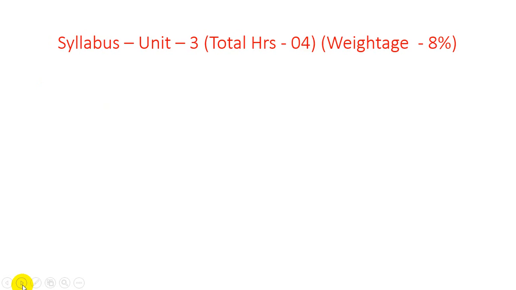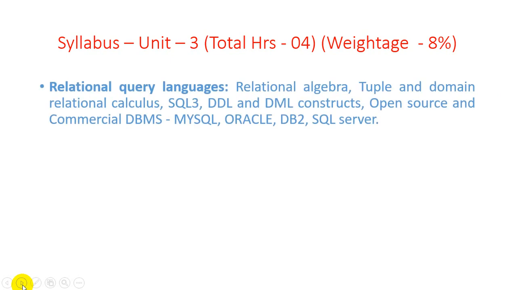In unit number 3 there are 4 hours and the weightage is 8%. In the third unit we are discussing the relational query languages: relational algebra, tuple and domain relational calculus. There is a lot of software we are discussing throughout this semester, and in unit number 3 we discuss SQL3, DDL and DML constructs, and open source and commercial databases, because there are two different versions of data management system software, open source and commercial.